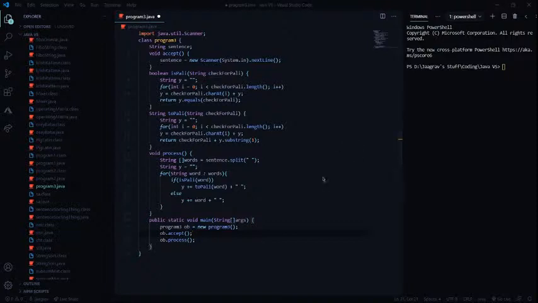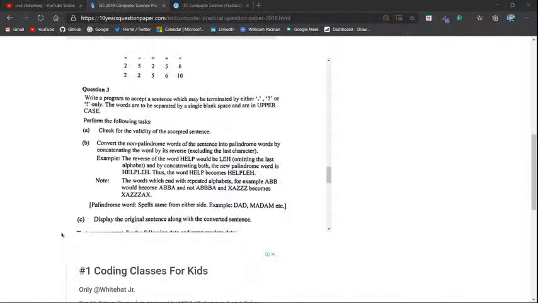But like it says over here, we also need to validate it. For example, it needs to end with either a full stop, a question mark, or an exclamation mark only. The words are in uppercase and separated by single blanks, so that's good to know. But now we need to check if the sentence ends with a full stop, a question mark, or an exclamation mark.